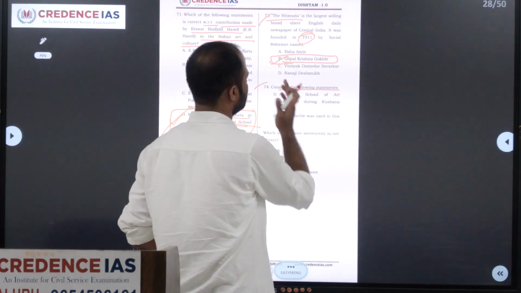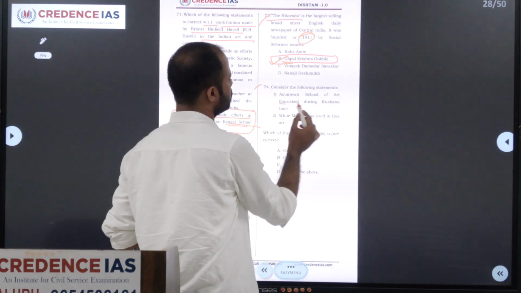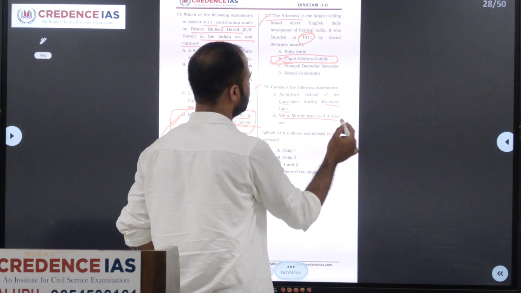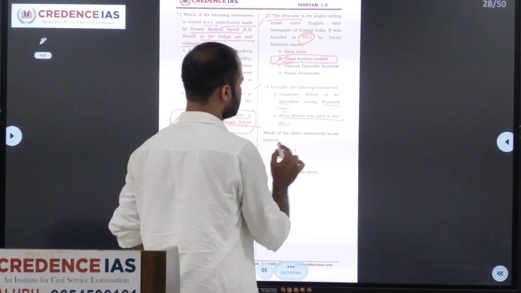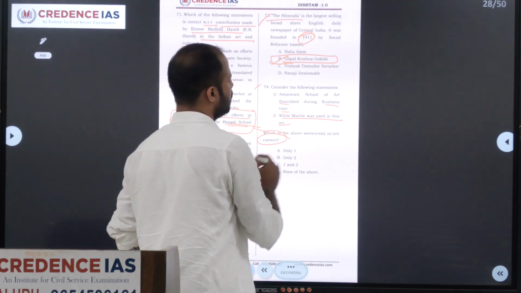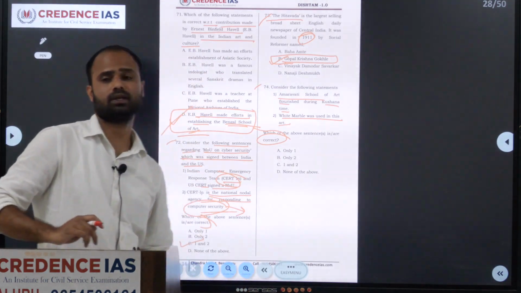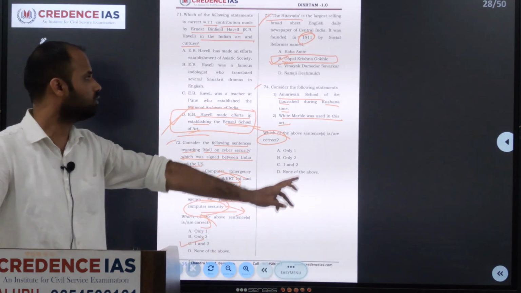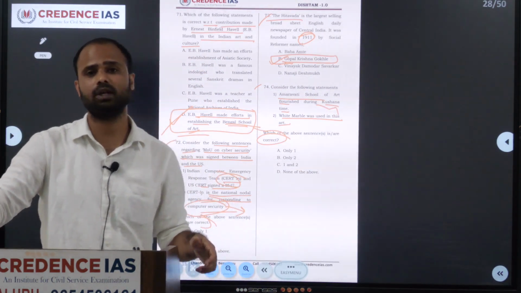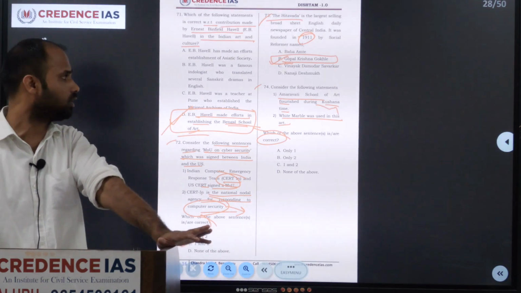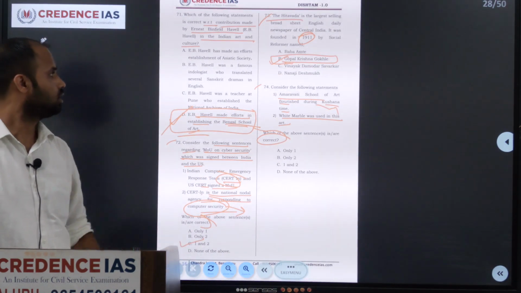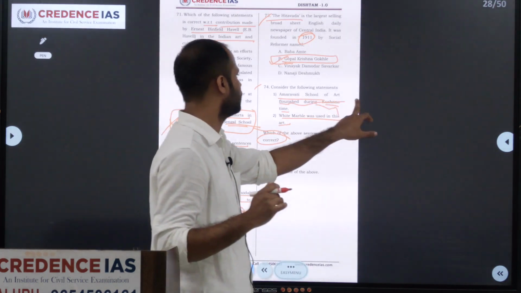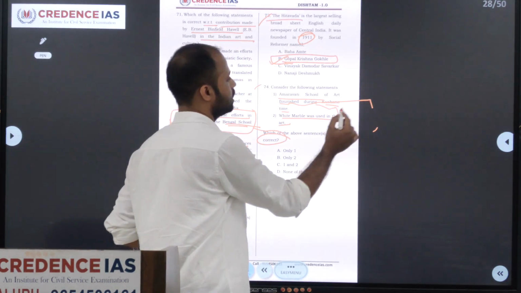Consider the following statement. Amravati School of Art flourished during Kushan's time. The white marble was used in this art. We are asked to identify the correct one here. Amravati School of Art flourished during Satavahanas, but they have given the Kushans here. The Kushans developed Gandhara School of Art. Gandhara School of Art is Greco-Roman style. This Amravati is an indigenous style, developed by the Satavahanas.